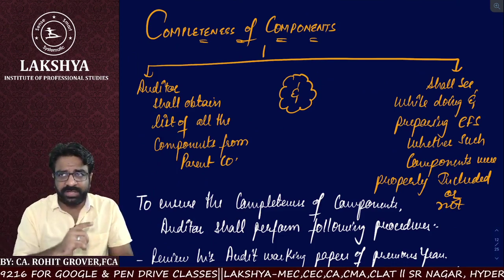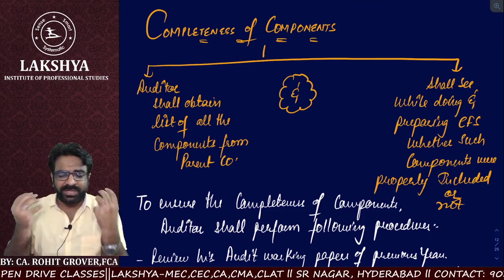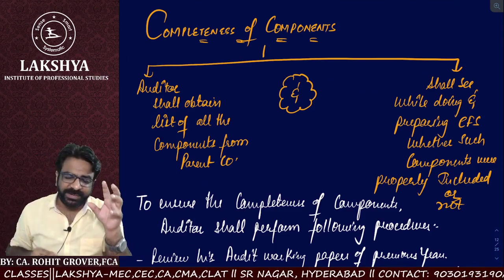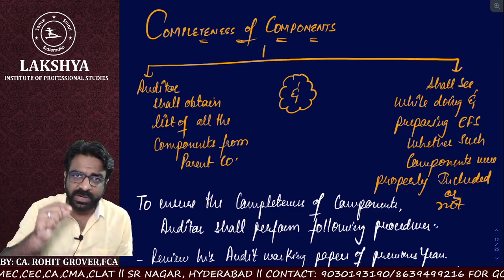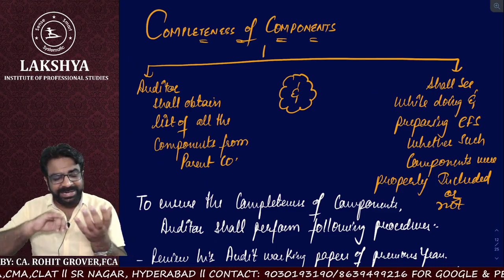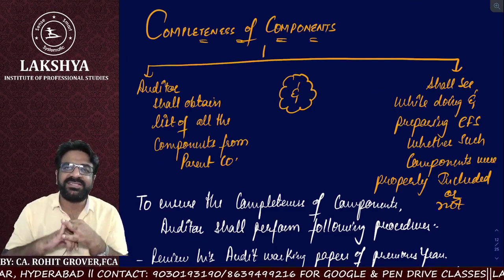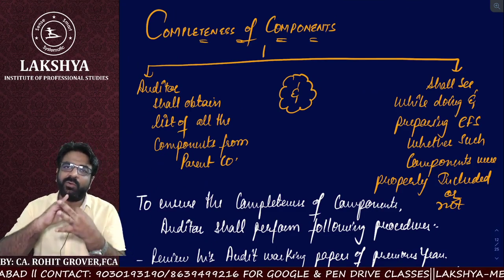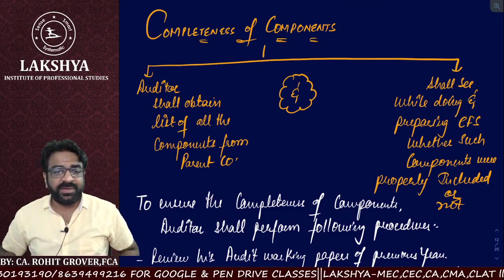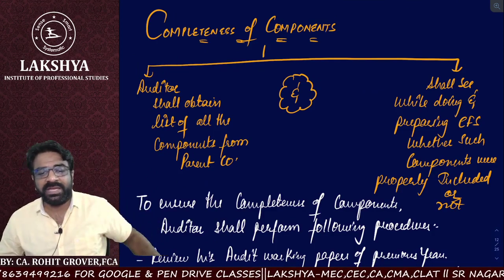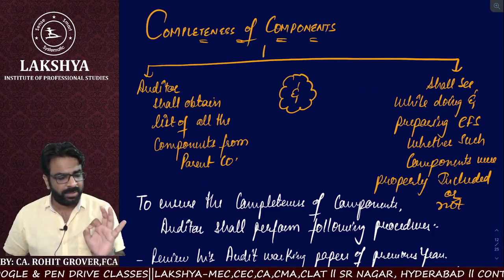What the auditor has to do in this topic is try to understand whether the management has included all its components while doing the consolidation or not. Did it include all its associates or not? Did it include all its subsidiaries or not? Or did it include all its joint ventures or not? That is what the auditor has to see. It is a very important thing the auditor has to take care of. He cannot ignore this. Now listen to this very carefully.